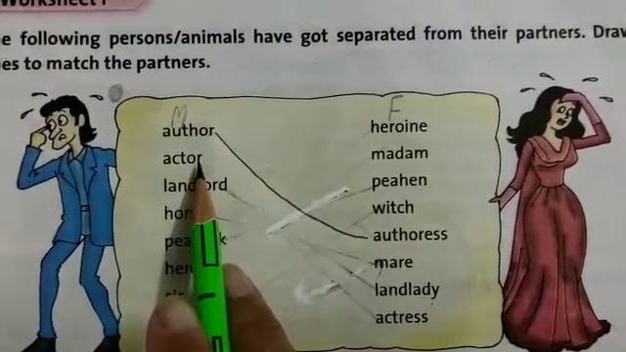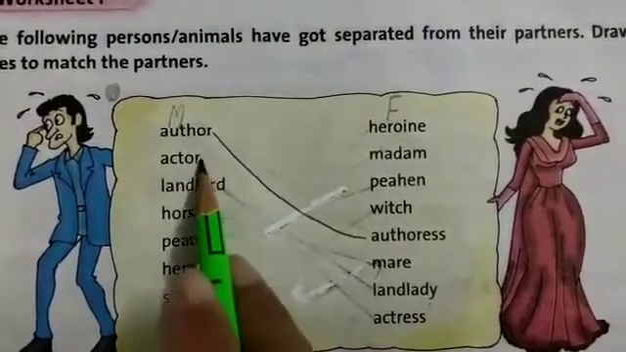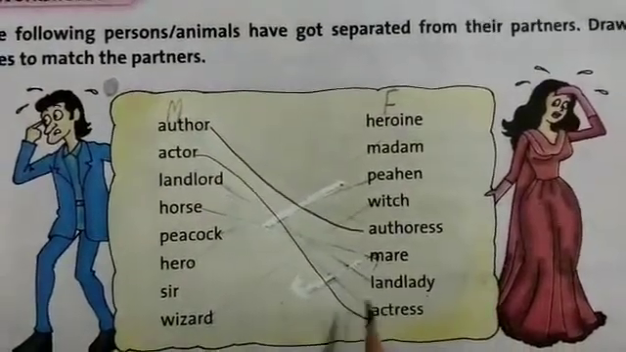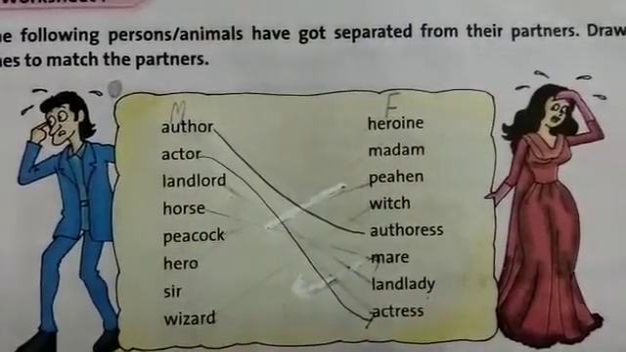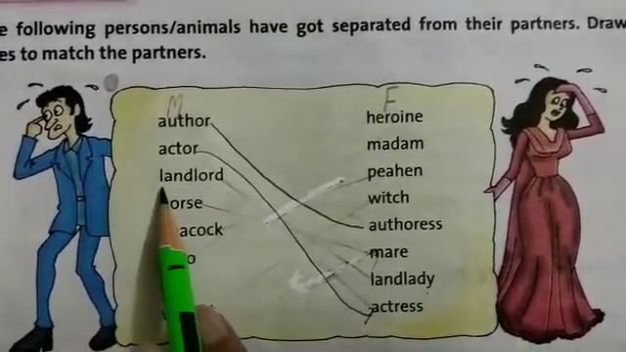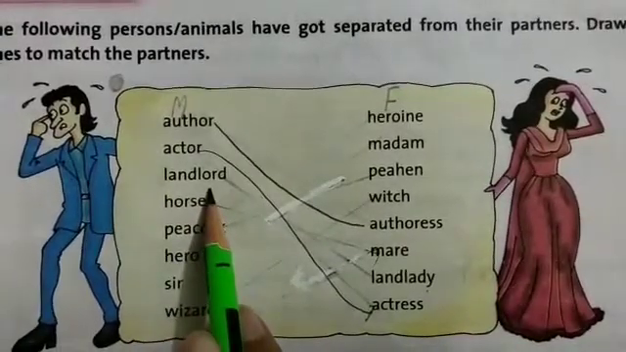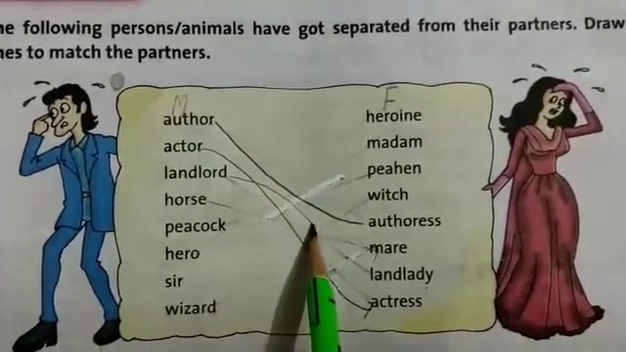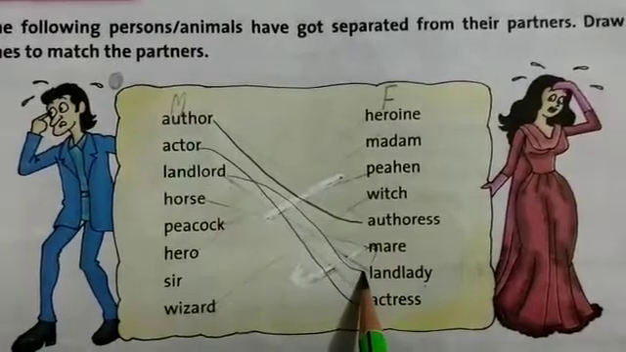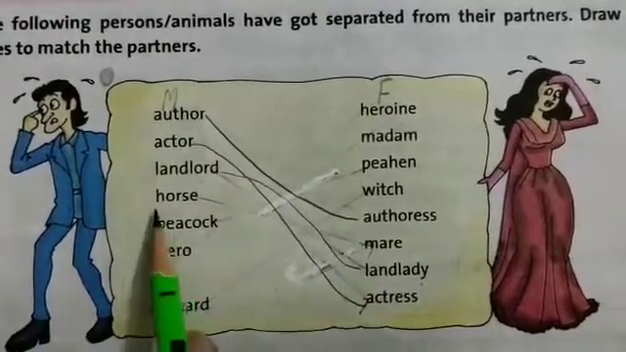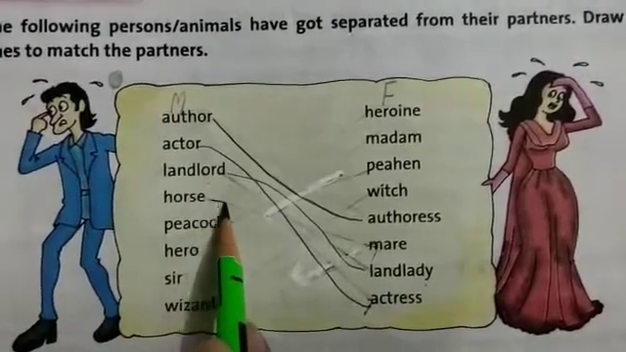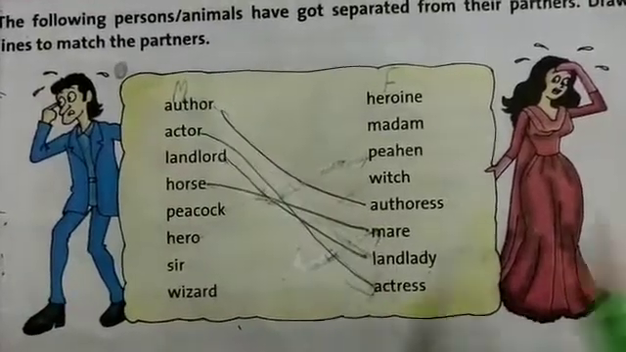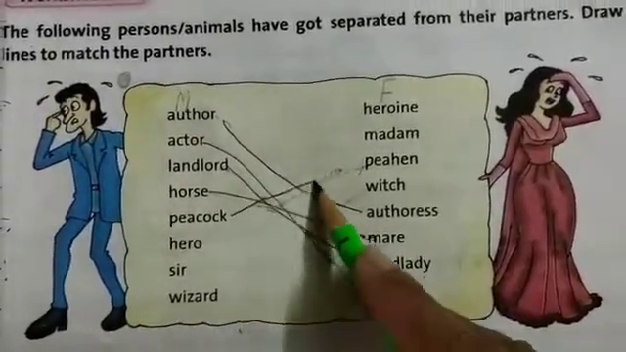Now the right answer is actress. So partner of actor is actress. The next one is landlord. So who is partner? Yes, it is landlady. The next one is horse, mare. The next one is peacock and peahen.